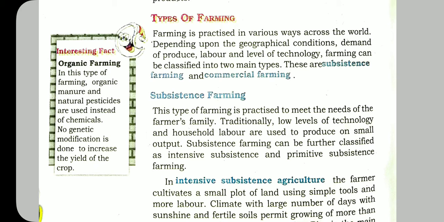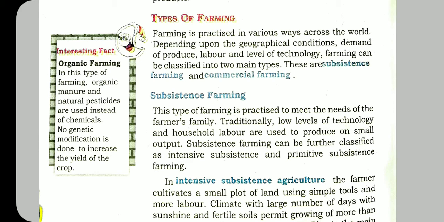Subsistence farming can be further classified as intensive subsistence and primitive subsistence farming. Mainly, the two types of farming are there: subsistence farming and commercial farming. Some subsistence farming is done by farmers so that they can fulfill the needs of their family members.